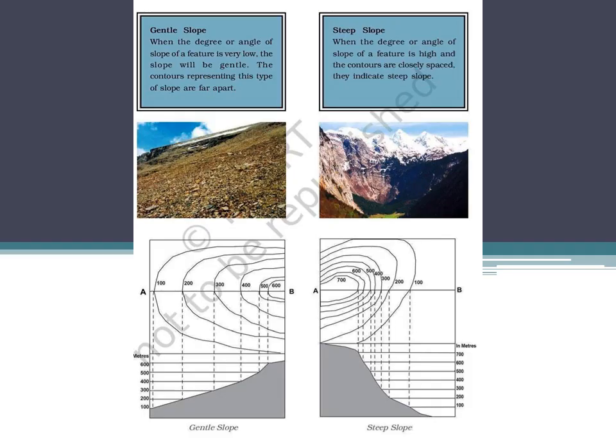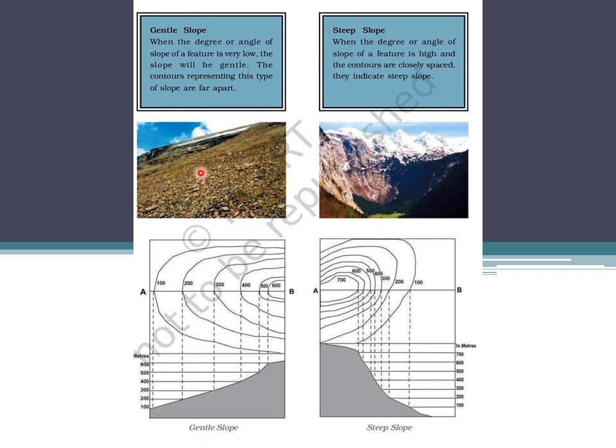Now let's go about different types of slopes. I was referring to the spacing of the contours. See here, the spacing of the contours is almost the same. There is not much variation. So whenever you have contours which are close to each other, then the slope is steep. So in this case, the slope is gentle. Now normally these are taken from NCERT, but it doesn't make much difference.